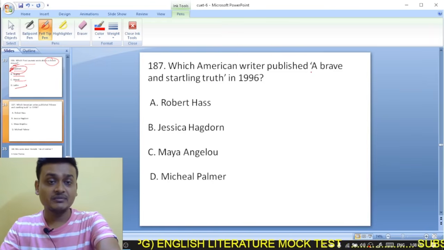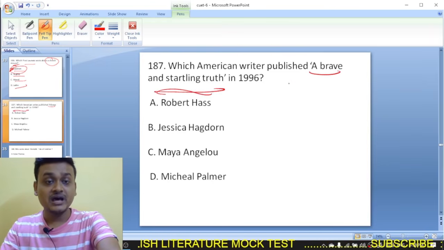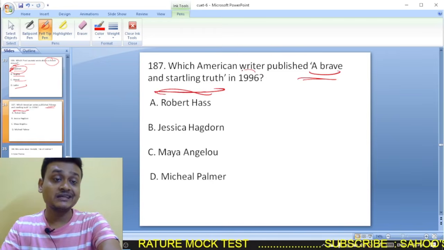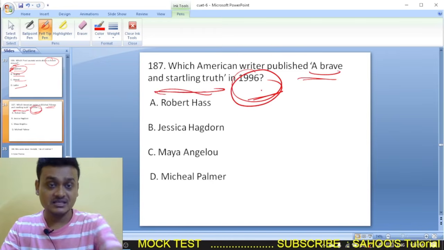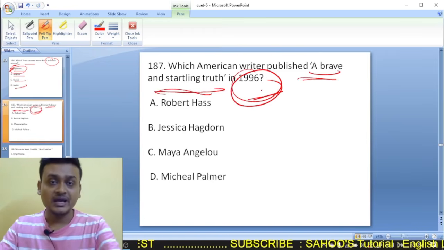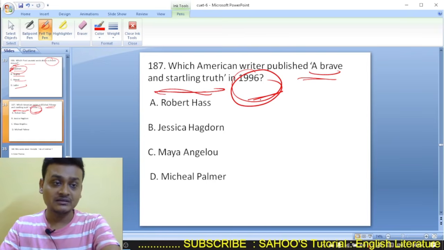Which American writer published A Brave and Startling Truth in 1995? Which American writer published A Brave and Startling Truth? I am giving a clue. She has also written.